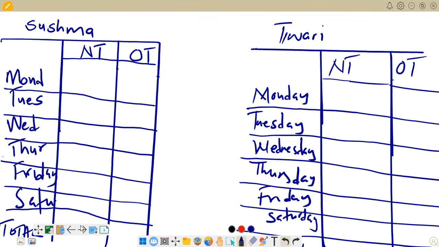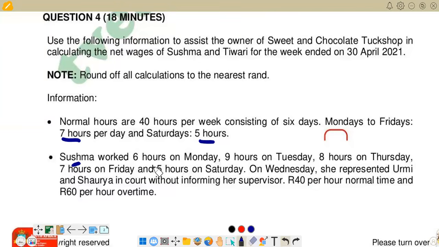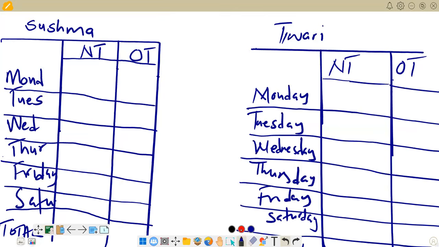So we go back there to see what happened on Monday in terms of Sushma. Sushma worked 6 hours on Monday. Remember, normal hours are 7 hours, so this is actually below the normal hours. So we're just going to put the 6 hours that we have for Monday, and we don't have any extra hours there for Monday for overtime. So here we've got 6 for Sushma.